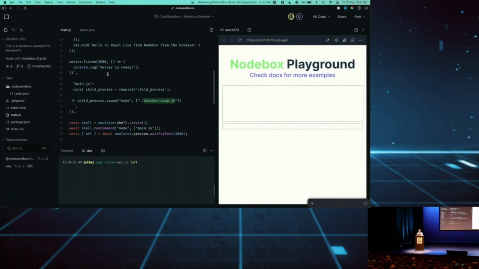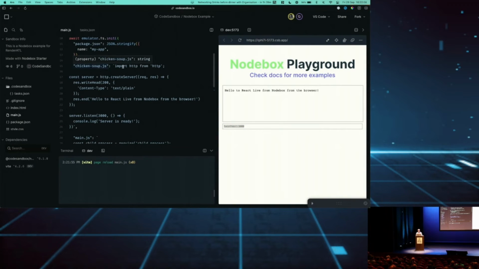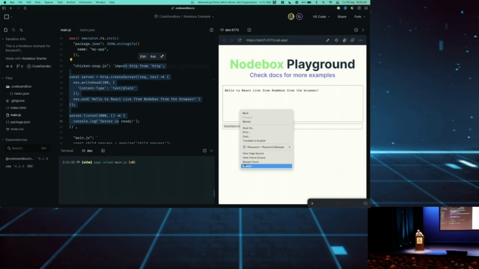And in here, we call child_process.spawn chickensoup, although we don't call it right now. But if I uncomment this line and I save, then you can see here it opened port 3000. And in here, you can now see that it's returning this Node.js code, but all of this code is running in the browser. I can also do reload frame, and well, you don't see it because it's local, but the Node HTTP server is responding. So this allows us to really emulate a Node.js environment in the browser.